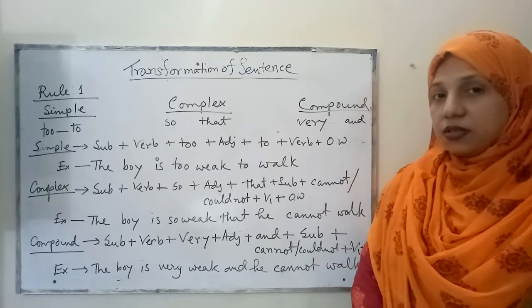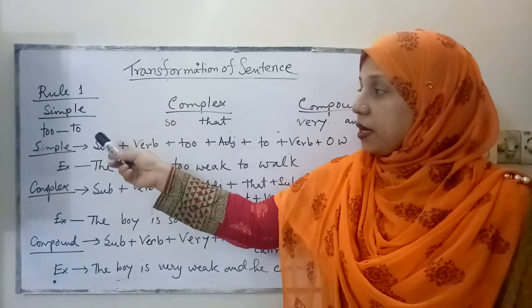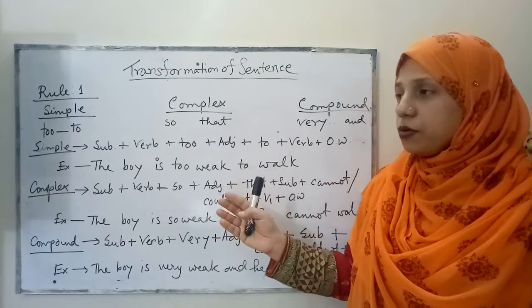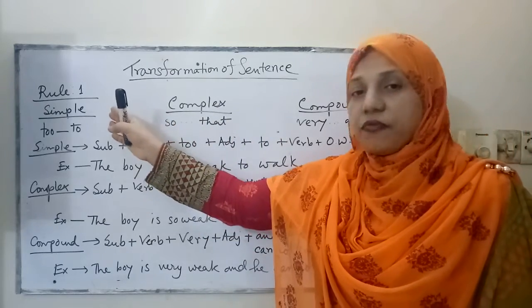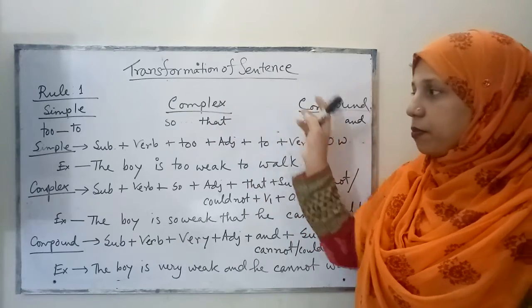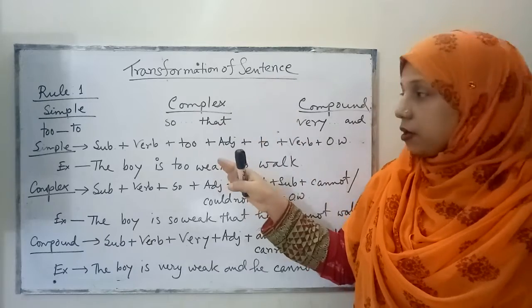Now let's start discussing the rules. And we have to keep in mind some clues so that we will easily be able to transform from simple to complex, from complex to compound, again from compound to simple, okay, and vice versa.